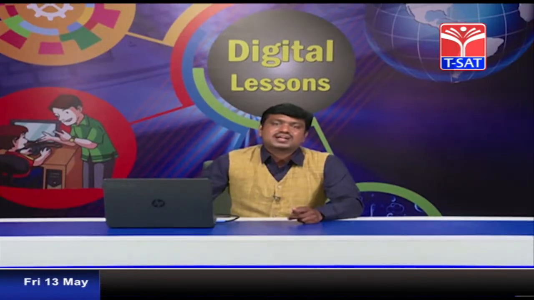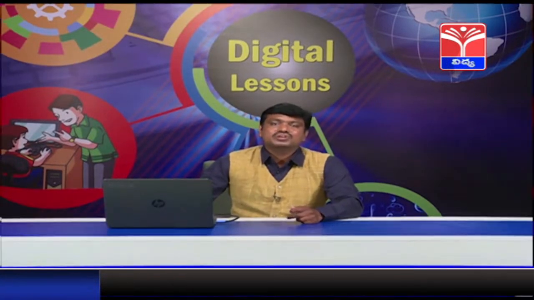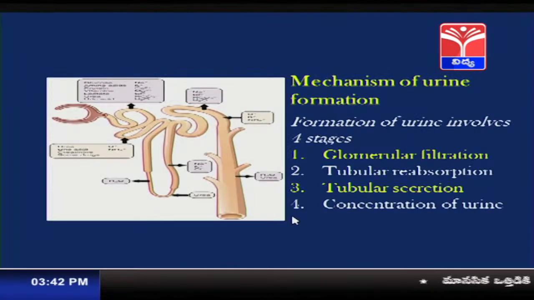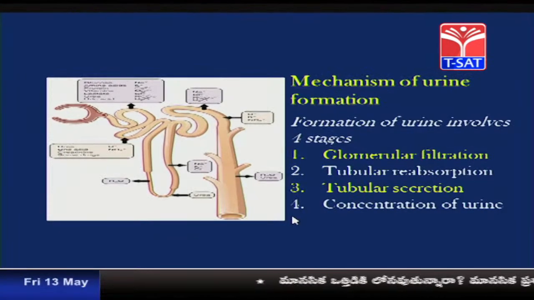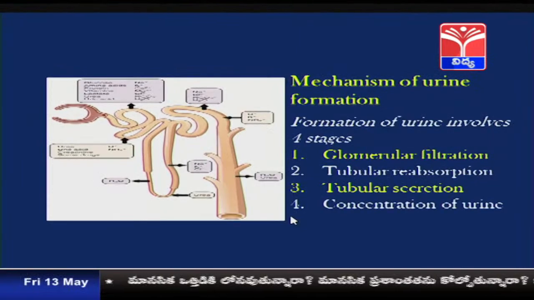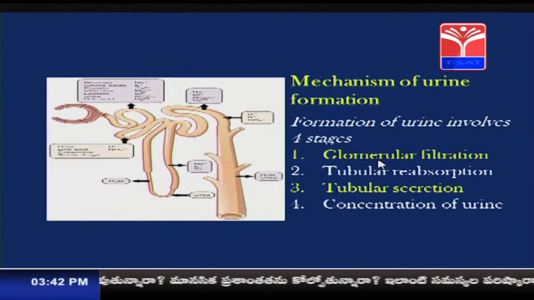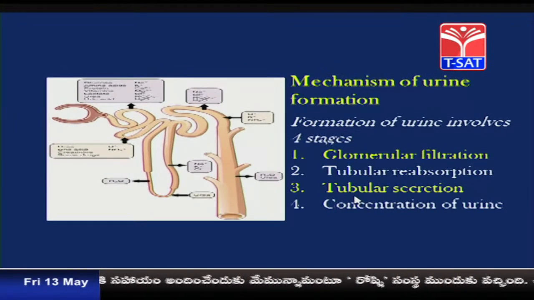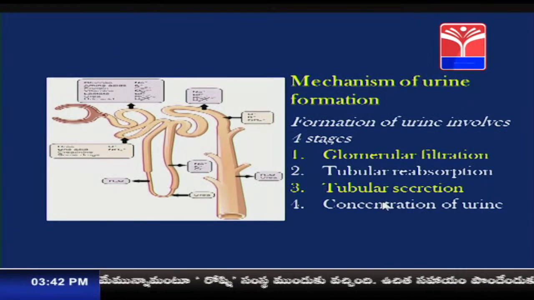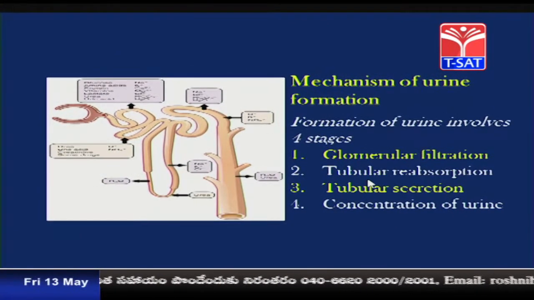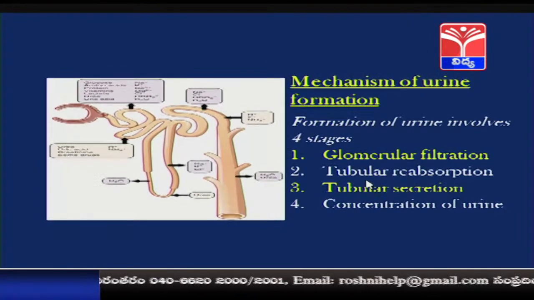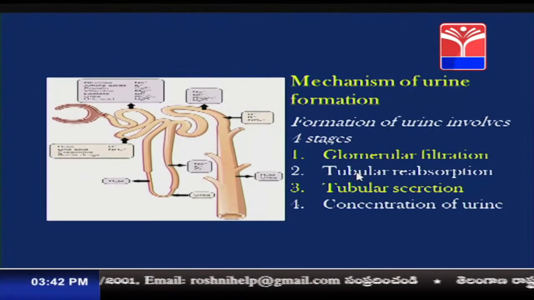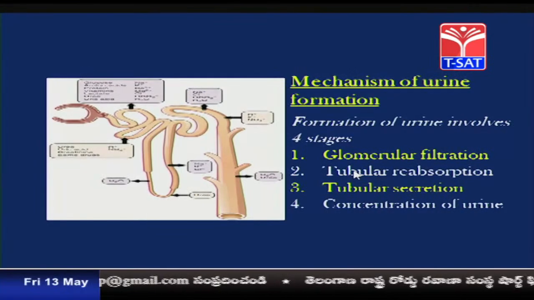Let us understand the mechanism of urine formation. The formation of urine involves 4 important stages. The first one is glomerular filtration, the second one is tubular reabsorption, the third one is tubular secretion, and the fourth one is concentration of urine. These are the 4 stages involved in the physiology of urine formation. Let us go one by one in detail.